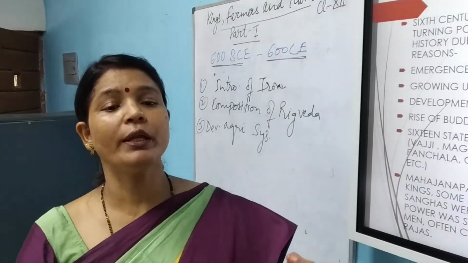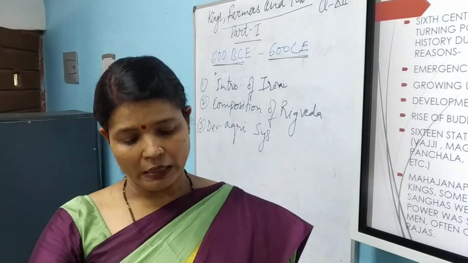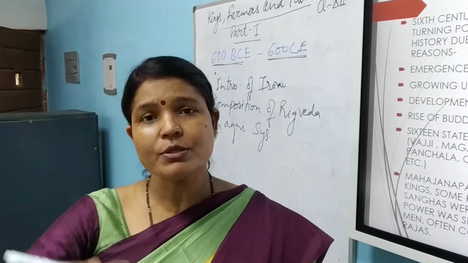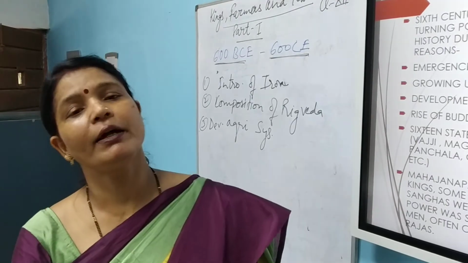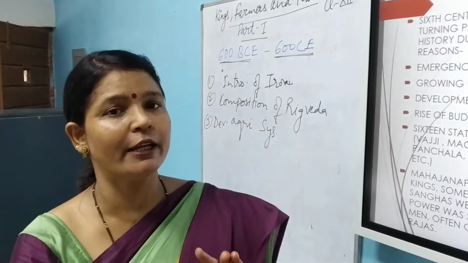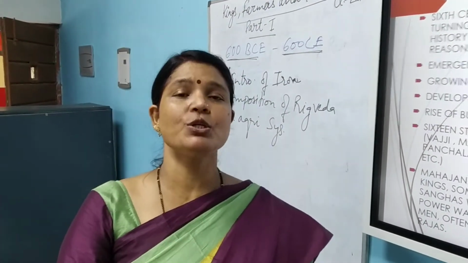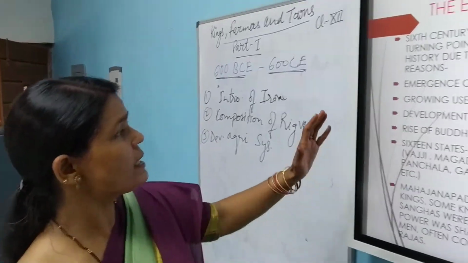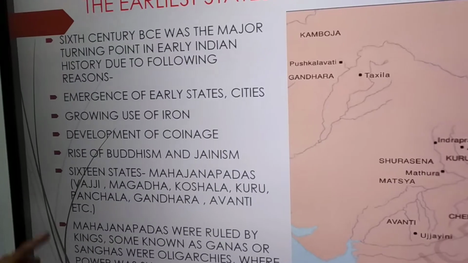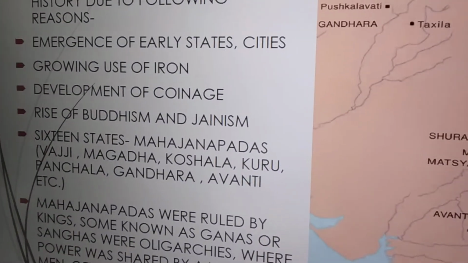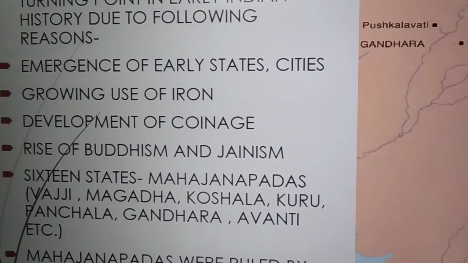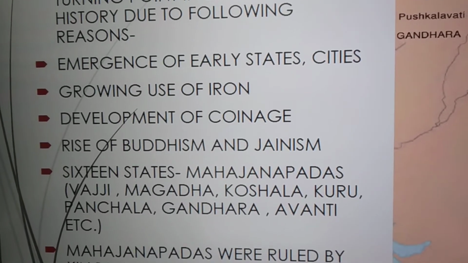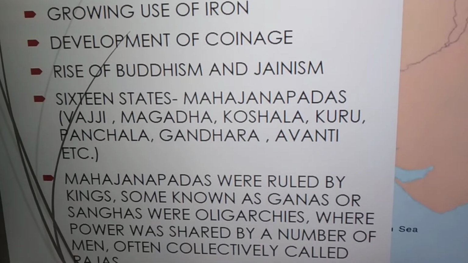Now they were using iron in their plow, and it was digging properly, and the land was becoming more fertile. So it was a great invention, especially in the field of agriculture. Second, the development of the coinage system. Coin systems were also developed. New states were developed, and the rise of Buddhism and Jainism also took place during this period.